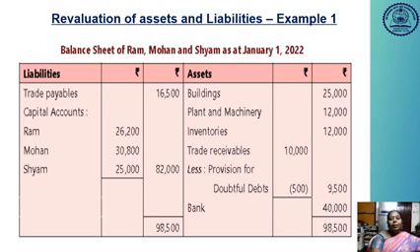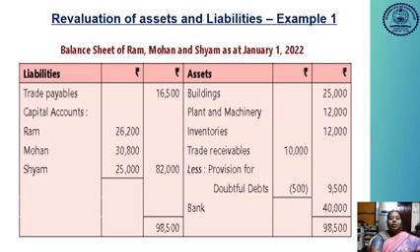Then after calculating the revaluation profit, now we are going to prepare the balance sheet. According to the balance sheet, the new trade payables is 16,500. The capital accounts after adjusting the revaluation profit: Ram 26,200, Mohan 30,800, Shyam 25,000. Actually only the 25,000 amount you are going to consider, because the 10,000 rupees is given only for the goodwill. And assets are: building 25,000, plant and machinery 12,000, inventory 12,000, trade receivables 10,000 less provision for doubtful debts 500, so totally 9,500. Bank balance will be 40,000, so the total of both sides is 98,500.